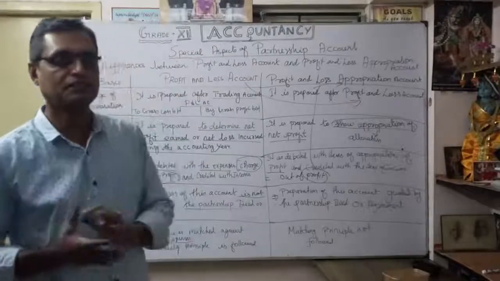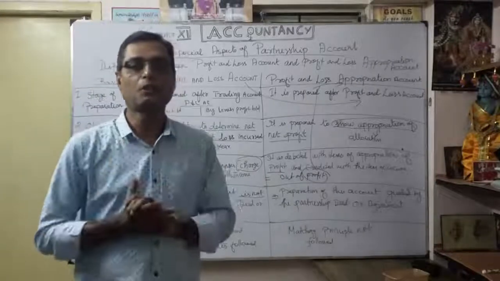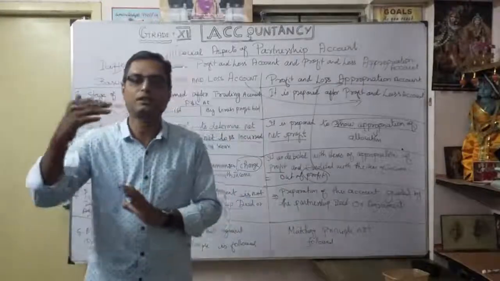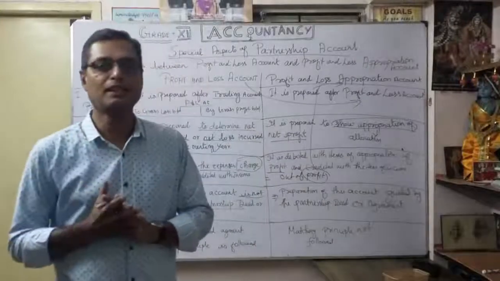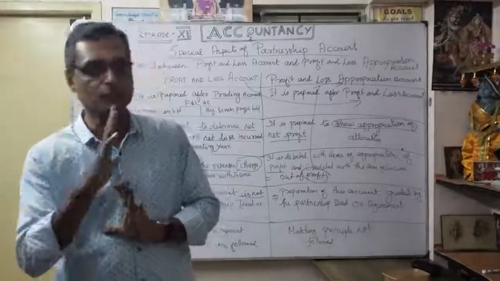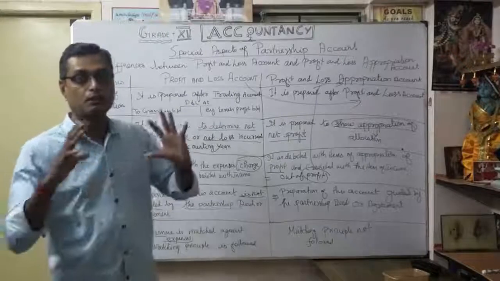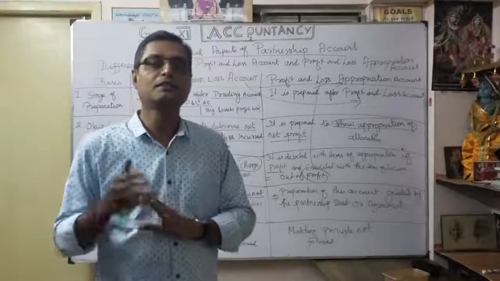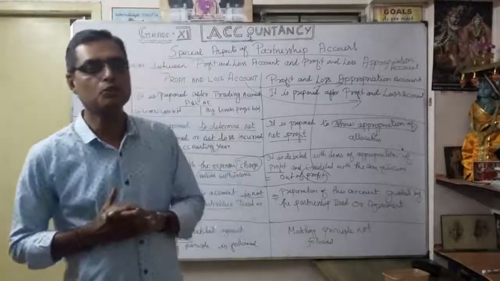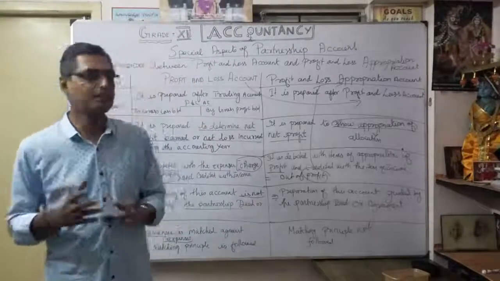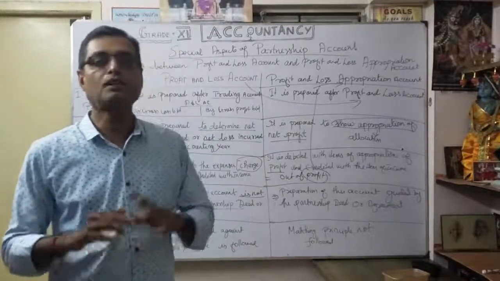So that's what this session, this video, discussed. It's very important: allocation of profit according to the partnership ratio, the agreed ratio. Suppose there is no agreed ratio and the partnership deed is silent, they will share equally. That is one point. Second, the format of the profit and loss appropriation account: what items should be on the debit side, what items should be on the credit side. Thereafter we discussed journal entries related to the profit and loss appropriation account. Finally, we discussed the differences between the profit and loss account and the profit and loss appropriation account.